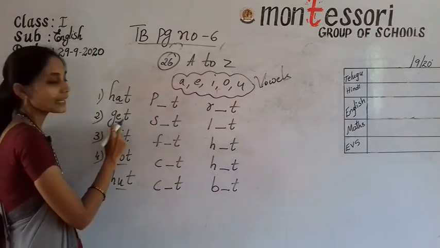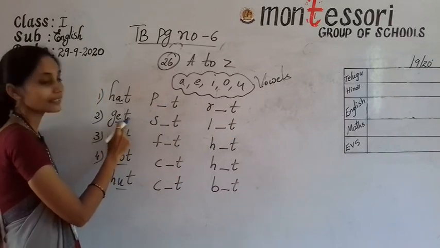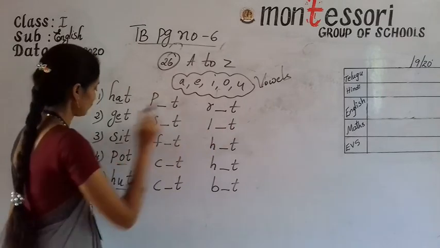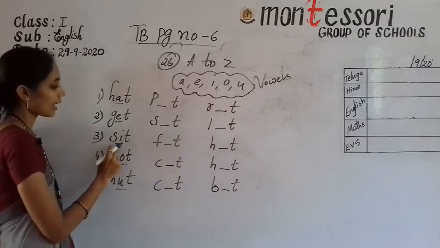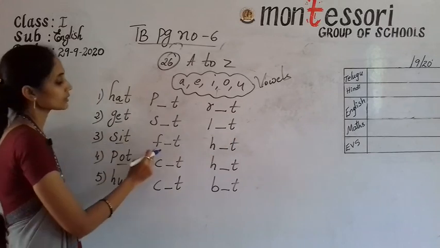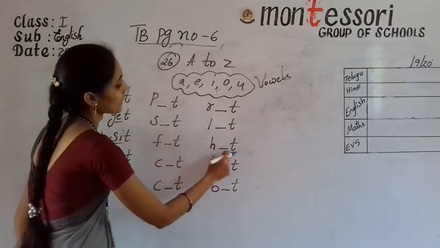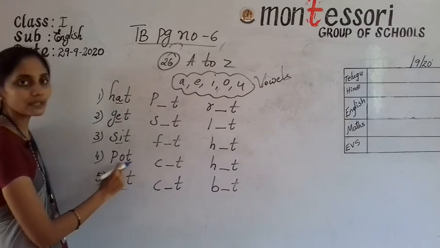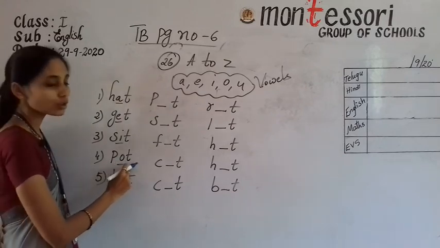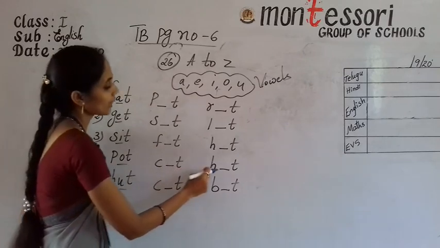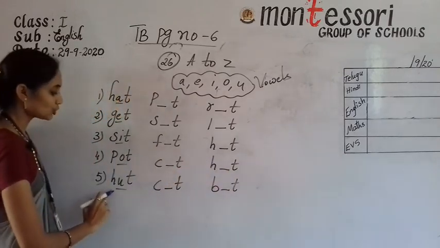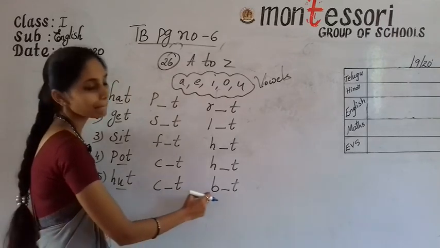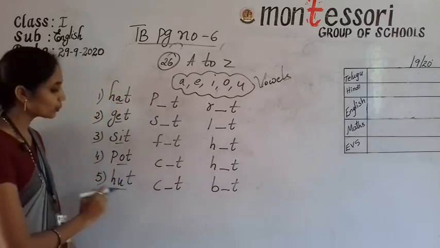Second one, G-E-T, get, E sound words. S-T, L-T. S-I-T, sit, I sound words. F-T, H-T. P-O-T, pot, O sound words. C-T, H-T. H-U-T, hut, U sound words. C-T, B-T. U sound words.